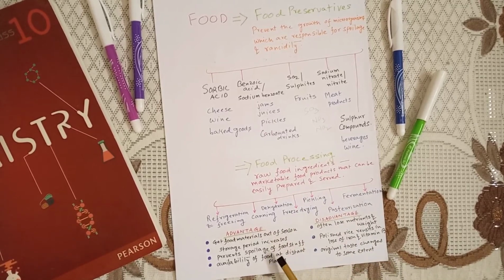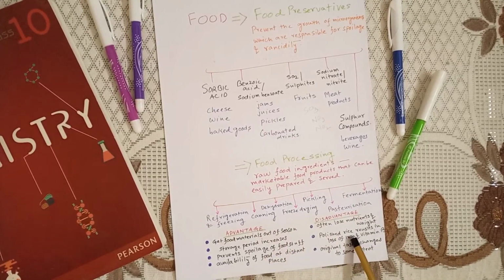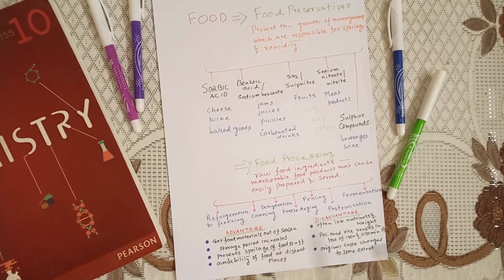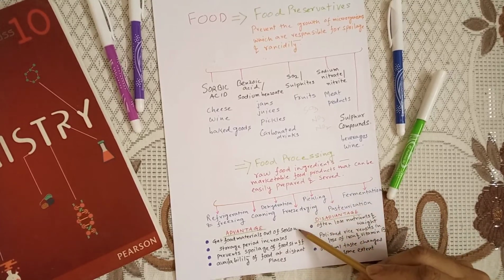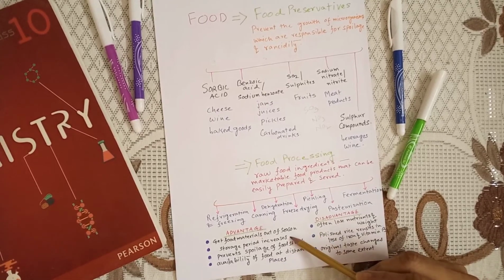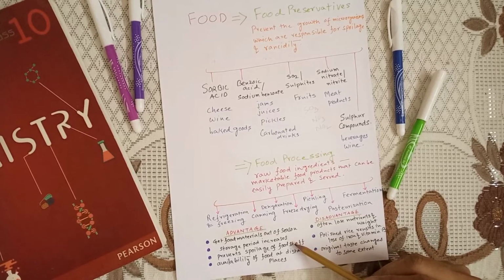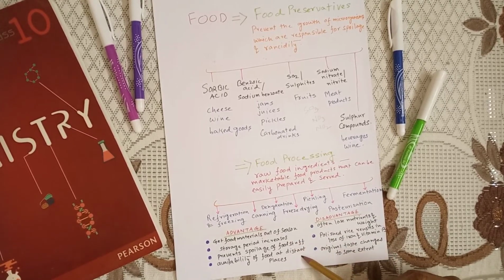Now, these are basically the advantage and disadvantage of food preservation. Advantage number one is we can get the food materials out of season. Then number two is the storage period increases. Number three is it prevents the spoilage of the foodstuff. And number four is availability of food at distant places.